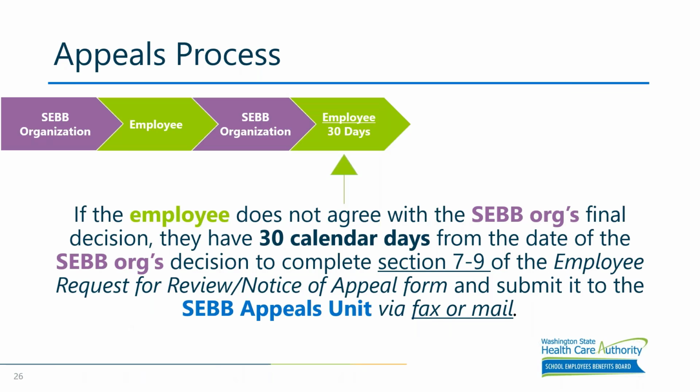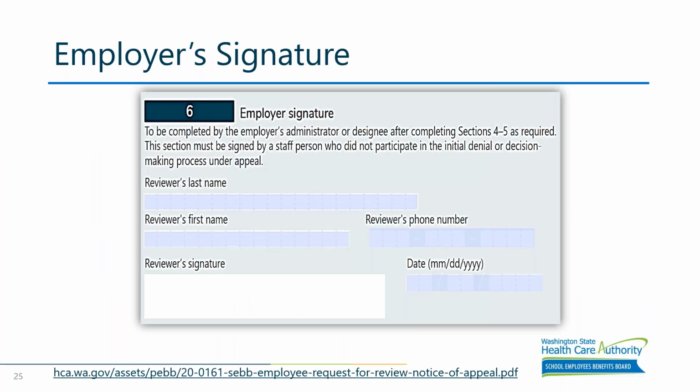Okay. I believe there is a place for the employer's email address back in the first part of section 4. But okay, so section 6 is where the employer needs to sign the appeal form.